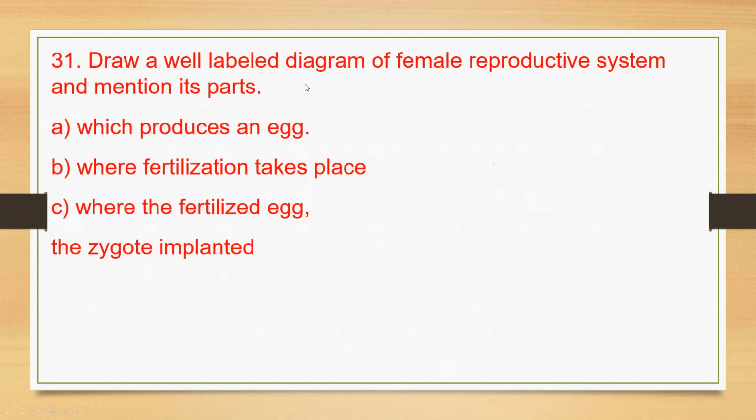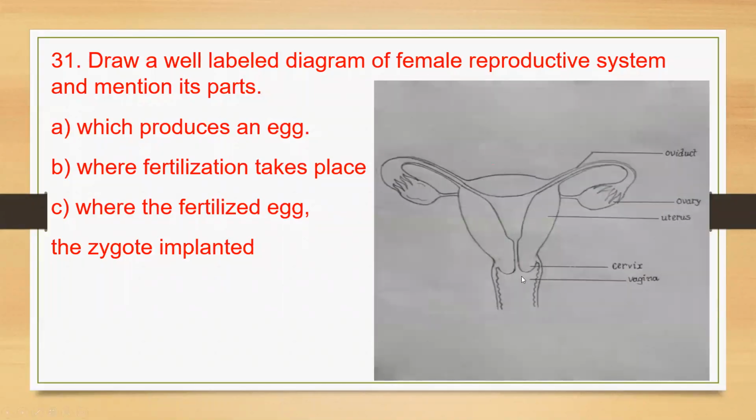Draw a well-labeled diagram of the female reproductive system and mention its parts. Here, you are going to mention the following parts: which produces an egg, where fertilization takes place, and where the fertilized egg or the zygote is implanted. You have to draw the diagram properly and label it. See the diagram. Yes, this is the diagram. You have to draw neatly and label.